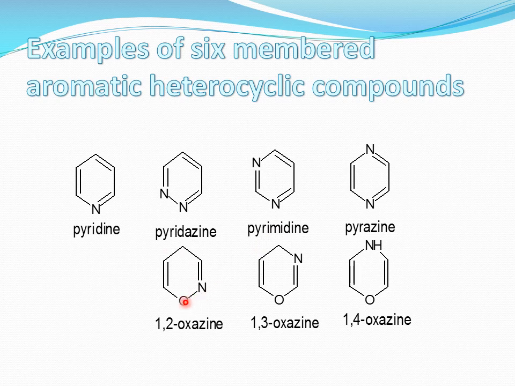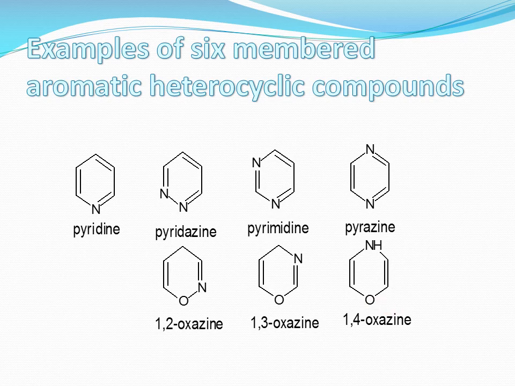For example, in this case, one is oxygen and the other one is nitrogen. So the name of this compound is oxazine. Now 1,2 indicates the position of the heteroatoms. Similarly, in the next example, 1 and 3, 1,3 oxazine. Similarly, the next one is 1,4 oxazine.